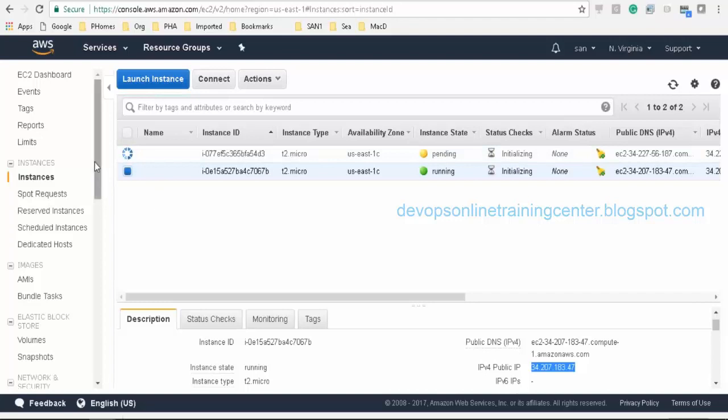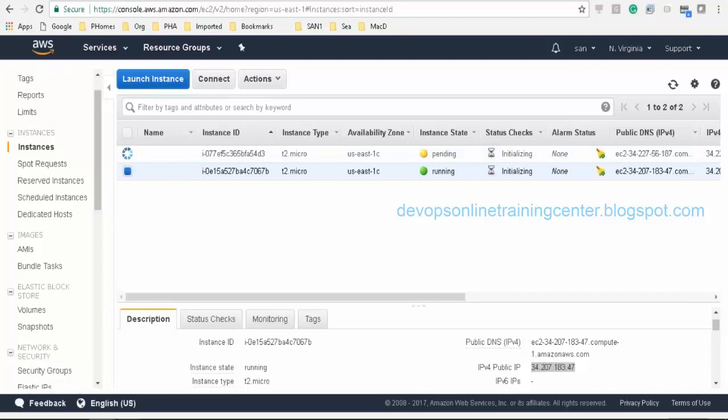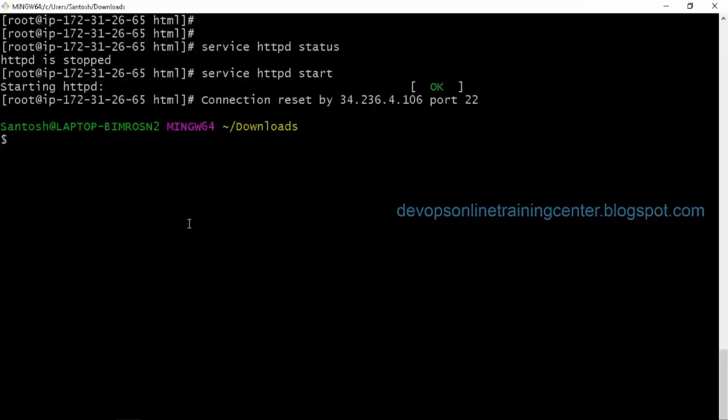Okay, so this machine is ready. Let us go to the same key pair with the high option, the PEM file, and the username and the IP address.